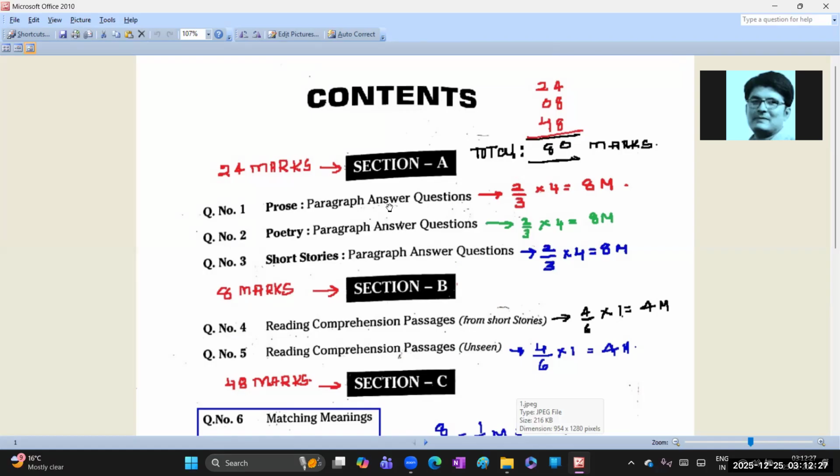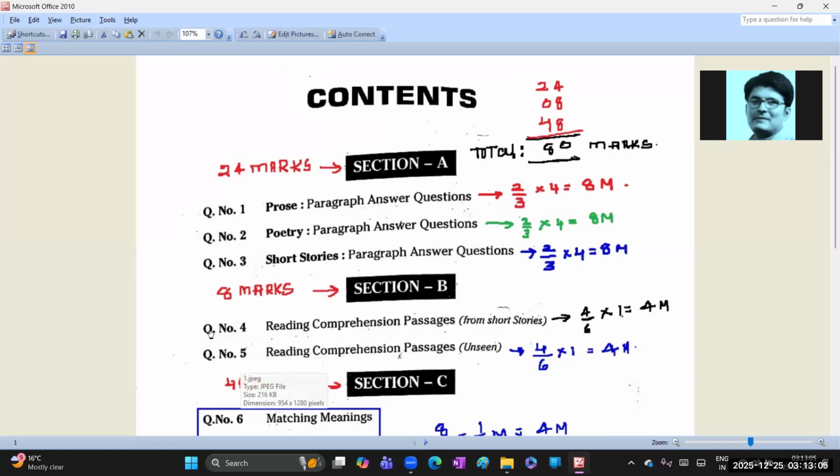Now we go to Section B. Section A includes 24 marks, and Section B includes 8 marks, which contains two questions, four and five. Here they will give reading comprehension, passage type questions. From the given passage, six questions will be arranged, out of which you need to attempt four. Each question carries 1 mark, so 4 marks will come for question number four, and the remaining four marks will come for question number five.